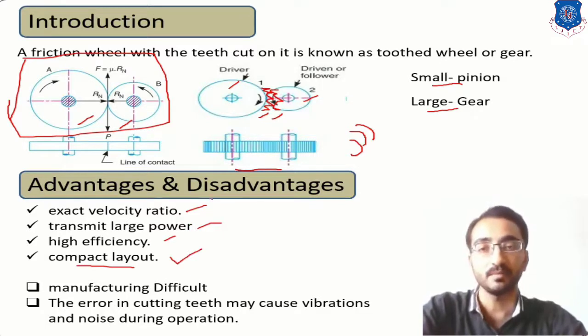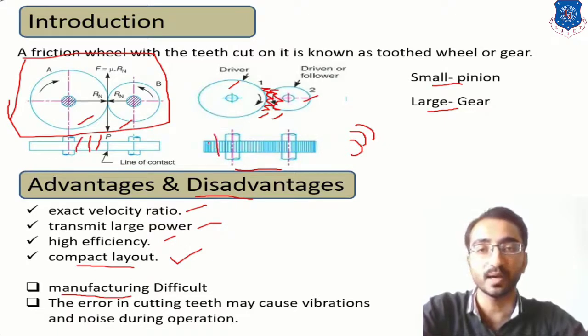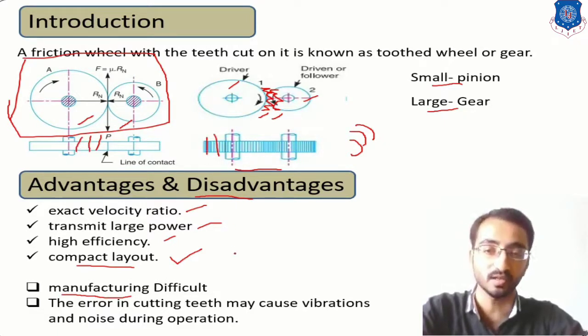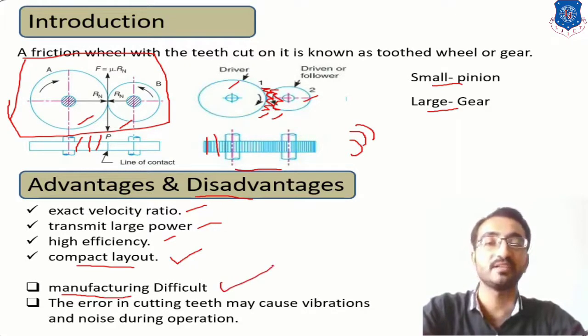Then there are some disadvantages also. The first disadvantage is the manufacturing of this gear. If you want to produce gear, then you have to cut some teeth on this periphery, and this cutting action requires some manufacturing process. So we can say that manufacturing of gear is difficult compared to other drives.